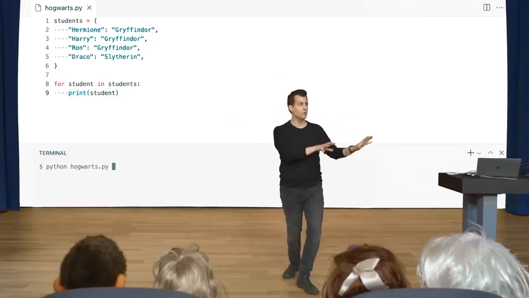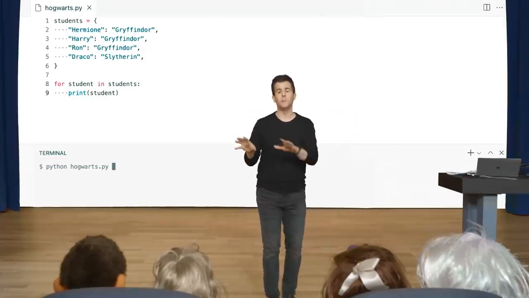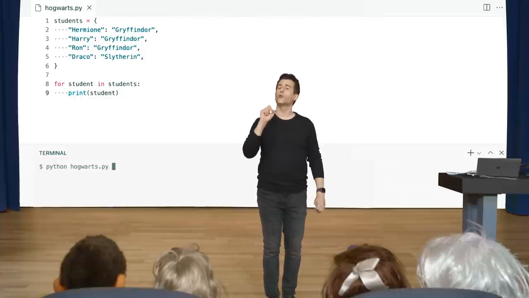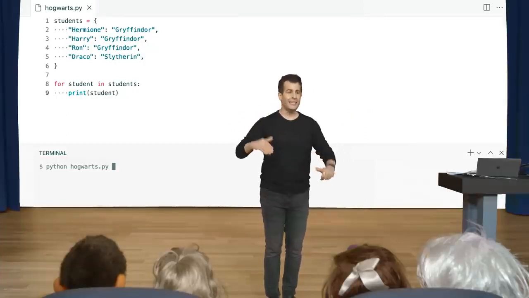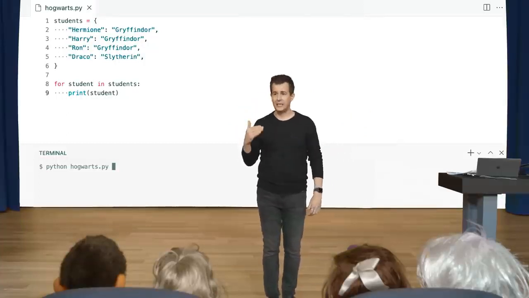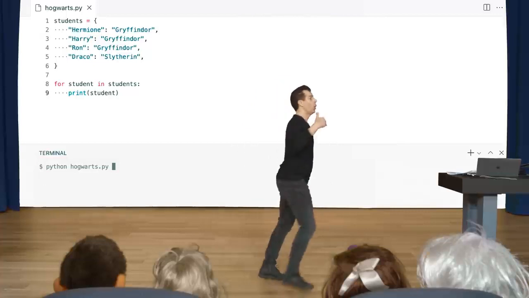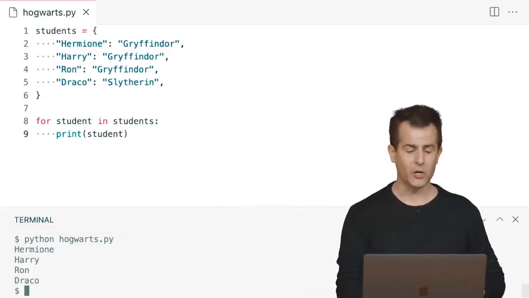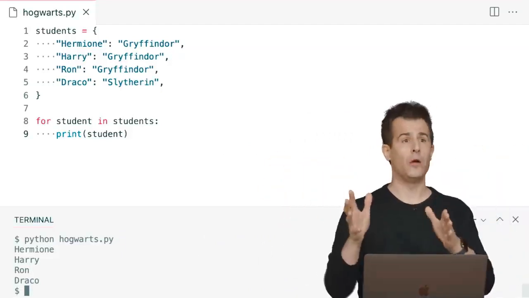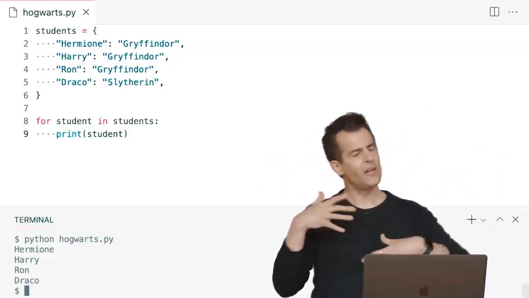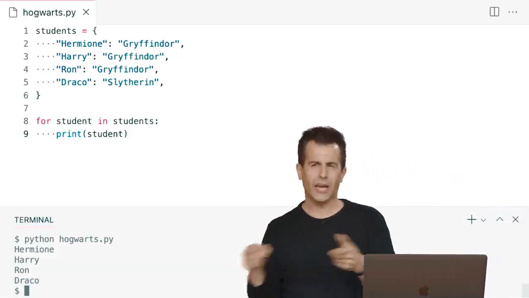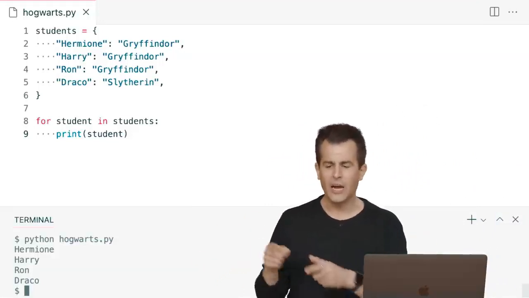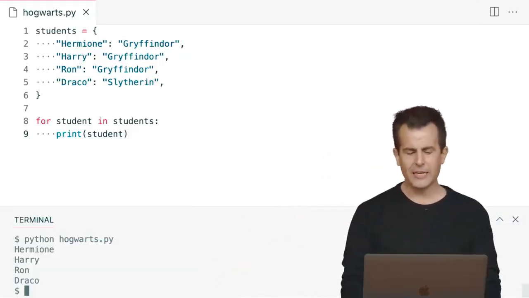Could have been values, the houses. But when you use a for loop in Python to iterate over a dictionary, by design, it iterates over all of the keys. So we should see, I think, Hermione, Harry, Ron, and Draco. Let me hit enter now. Enter. And indeed, you're exactly right. We see just the keys. But that's not really that useful if what I really care about is who lives where. Can I print out both? Well, I think I can.